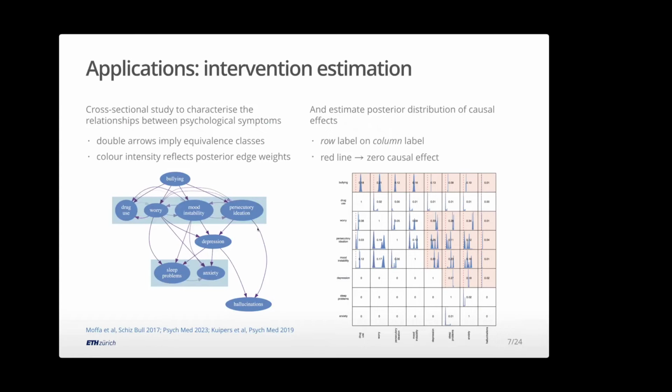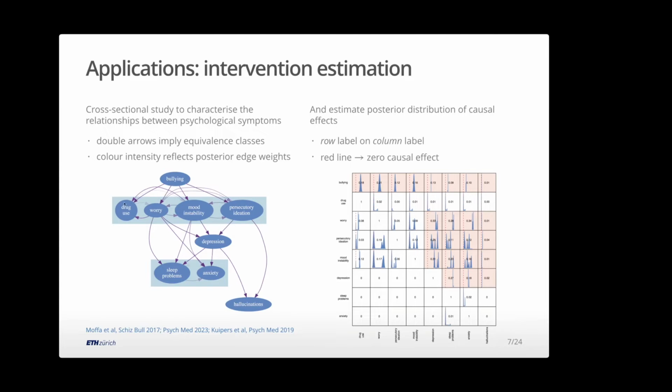So here I have an example from psychology where we have observational data from UK population-wide surveys. They're asking about psychological symptoms and other things. So you can learn a network across this data, it's cross-sectional data, with all the assumptions we had on the previous slide. And if you believe them, then this would be a network representing the dependencies between these variables. In this case, we looked at the effect of childhood bullying, which is antecedent in time, at least, on current symptoms measured in the population.